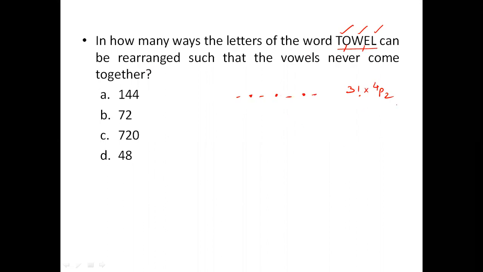3 factorial and 4P2, and means into. Luckily, there is no repetition. 3 factorial is 6, 4P2 is 4 into 3. So it becomes 72. And then let's move into the next question.